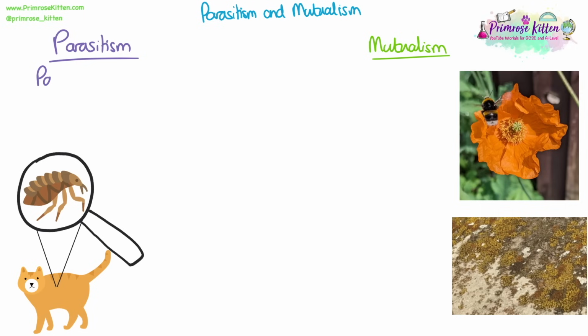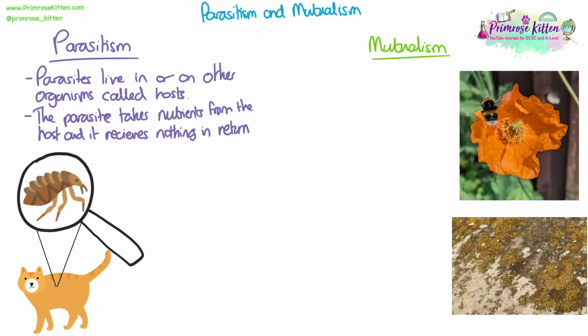Parasitism and mutualism. Parasites live in or on other organisms called hosts. A parasite takes nutrients from the host and receives nothing in return. So this means there's no benefit to the host organism of having the parasite, and often it can be detrimental to the host organism.